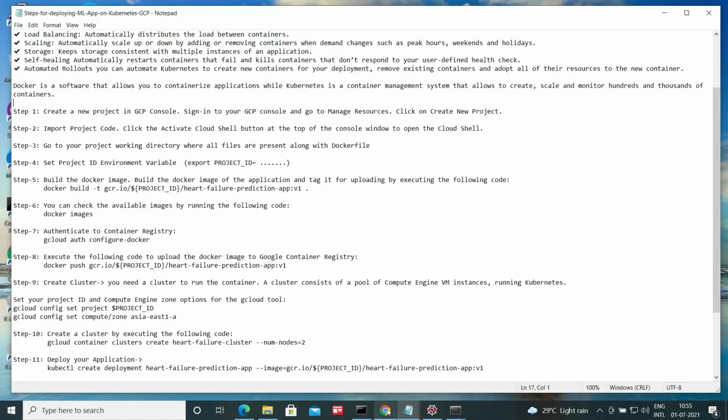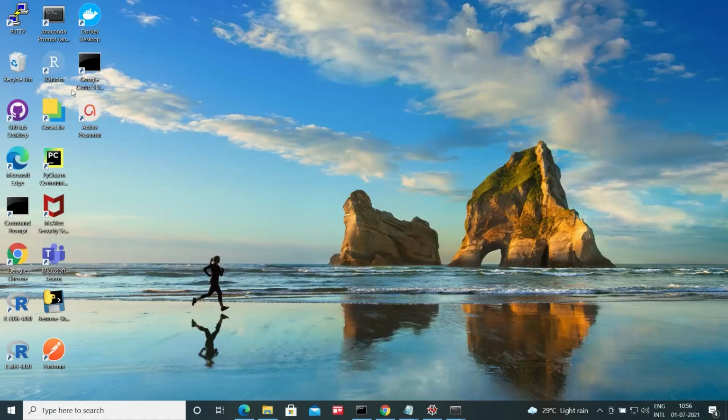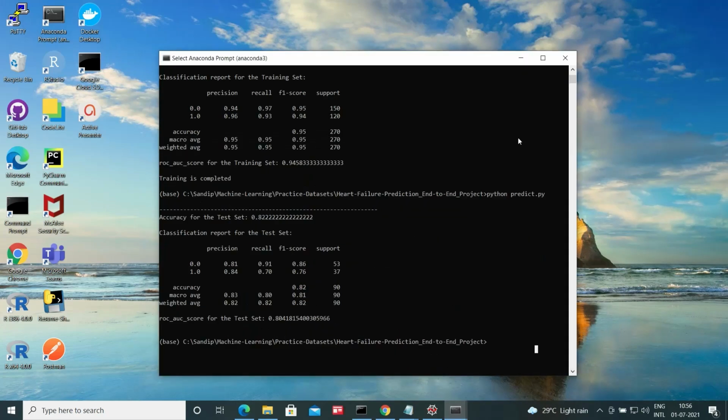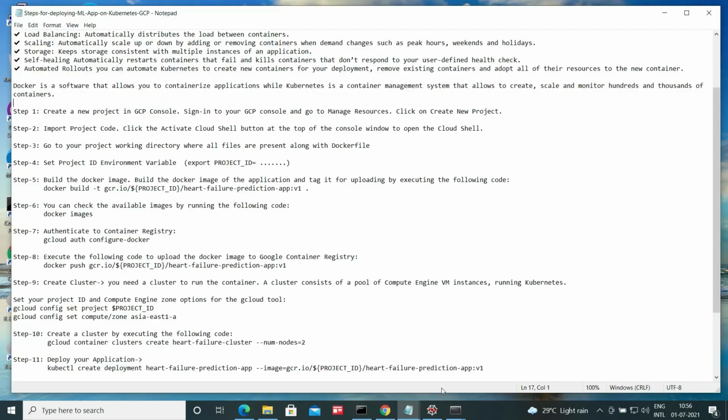I already have my Google Cloud Platform account, a free account, and all the steps can be performed in the Google Cloud Shell. There is also an option to install the Google Cloud SDK locally and execute those commands.